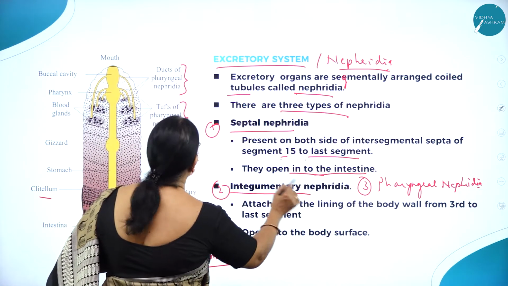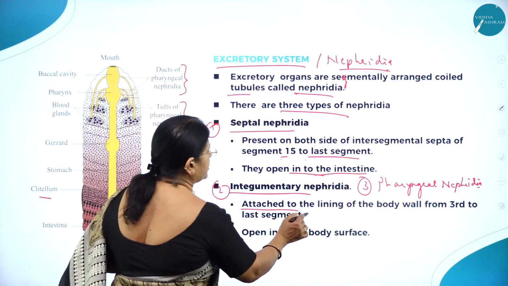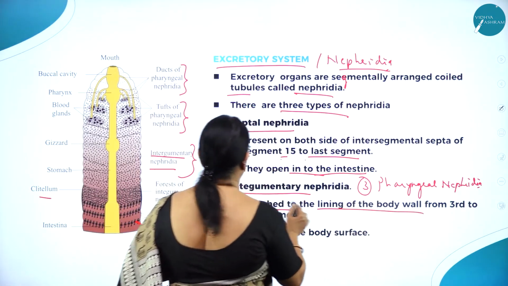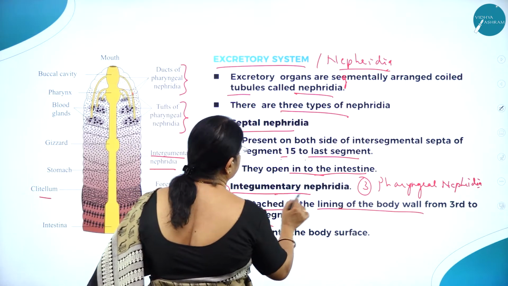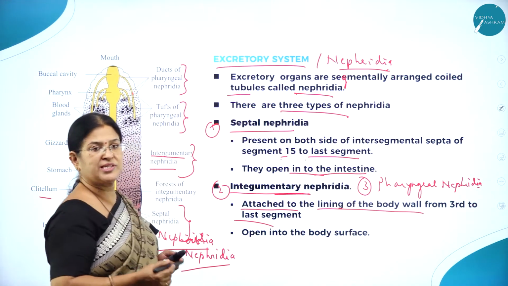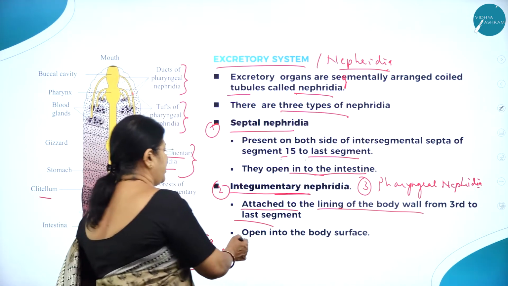Here you can see the septal nephridia. Next come integumentary nephridia. Integumentary nephridia are attached to the lining of the body wall from the third to the last segment. Integument means what? Skin, right? And they open into the body surface.